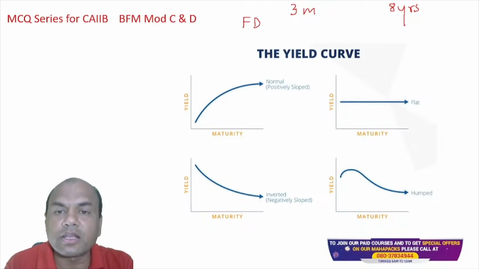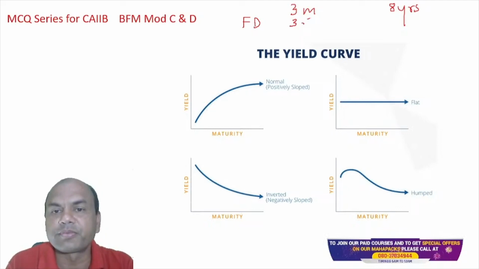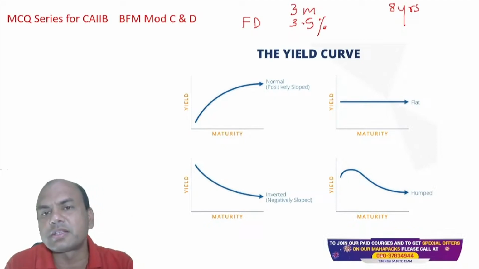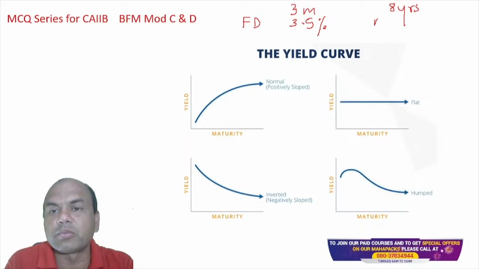If you are getting an FD rate of interest of, let's say, 3.5%, what do you think I should get as the rate of interest? Should it be more than 3.5, equal to 3.5, or less than 3.5?